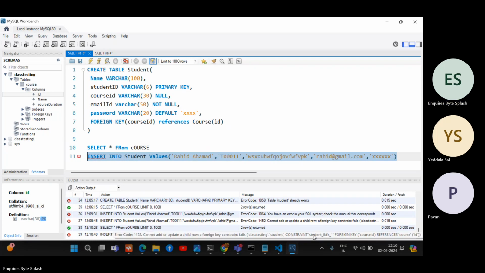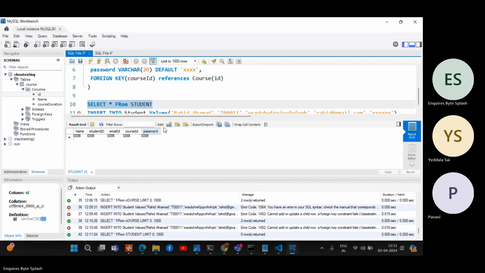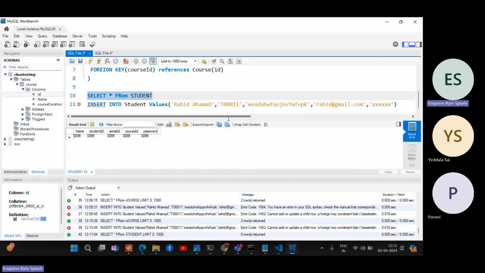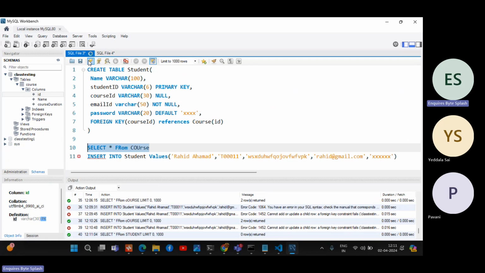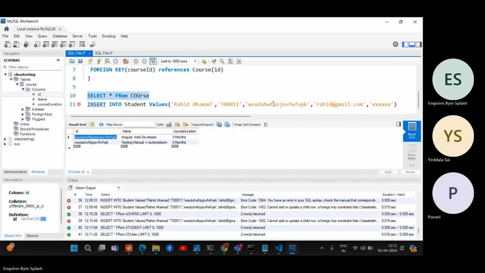Cannot add or update child row. Oh, is it already having that? Let's see. Let's start from student. No, we don't have any row here. Let's add again, or we'll just add another course. Let's see why it is not taking. So this one I will try to add it. Let's try.